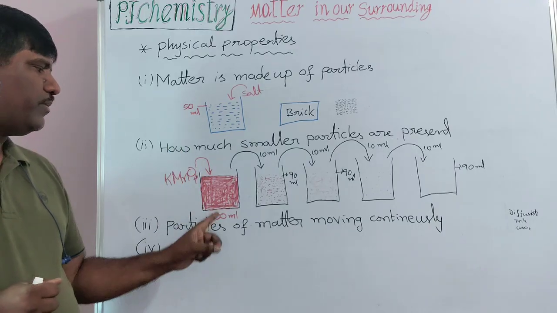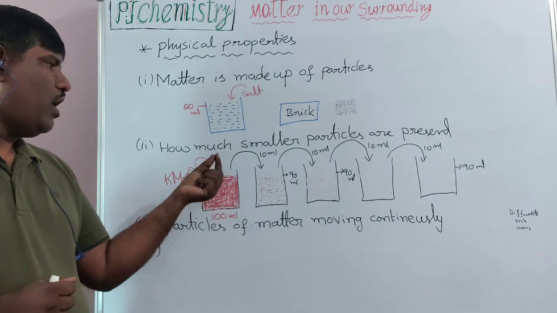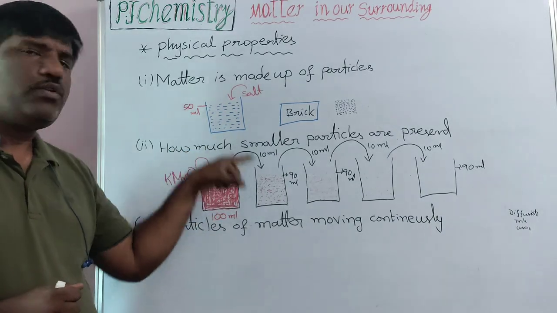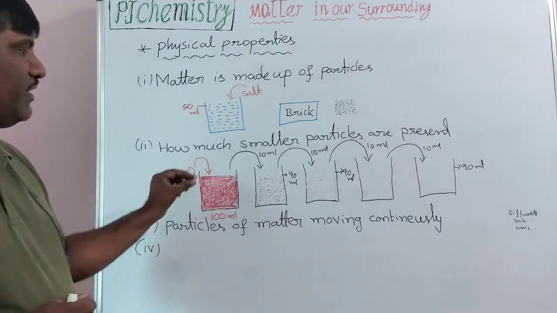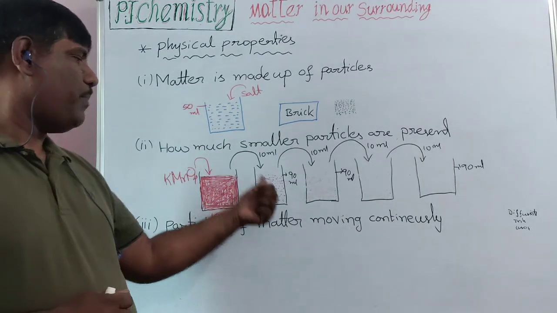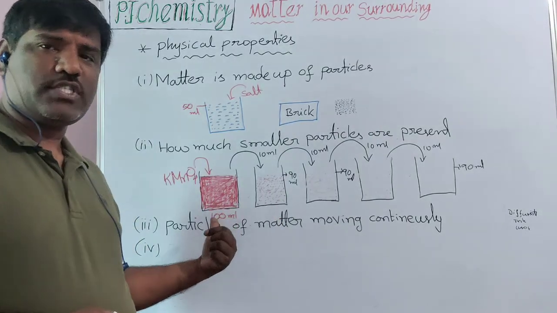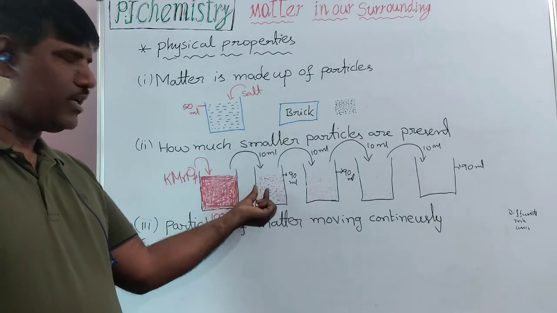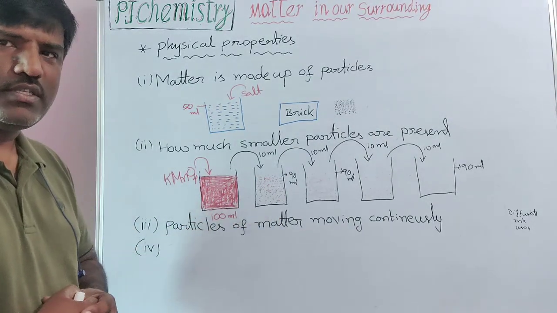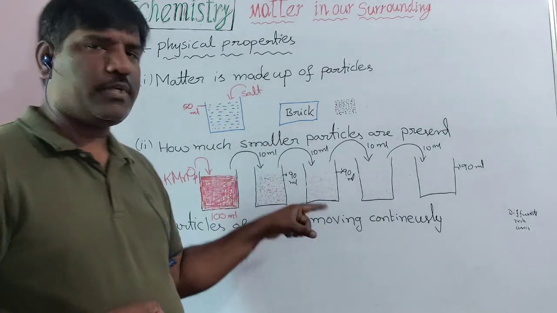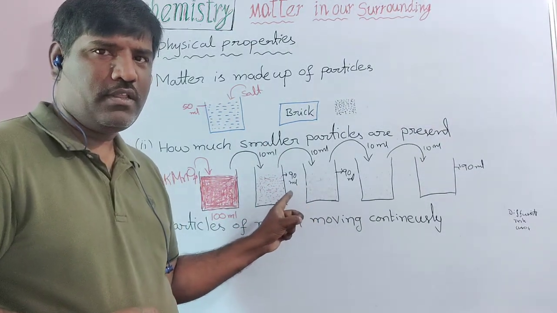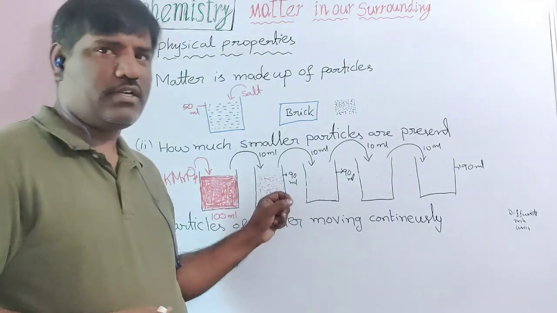From that 100 ml of water, I am transferring 10 ml into another beaker. What happened? The same color appears here also, but not this much thickness. The color has changed a little bit. Again, I am transferring 10 ml of water from the second beaker to the third beaker. The color is disappearing still more.